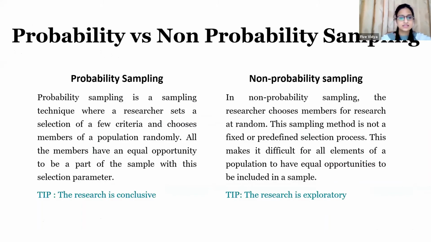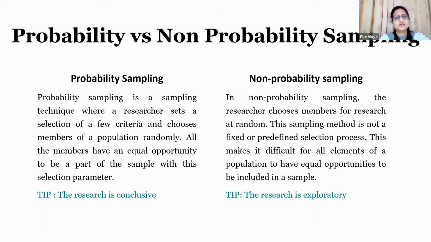These are just simple definitions which I think all of you must know, of probability sampling and non-probability sampling. I'm going to cover them in one line. Whenever you are doing conclusive research, which we covered in our last session, if your research is more of a conclusive nature, you can go for probability sampling, wherein you randomly select your sample, your respondents.